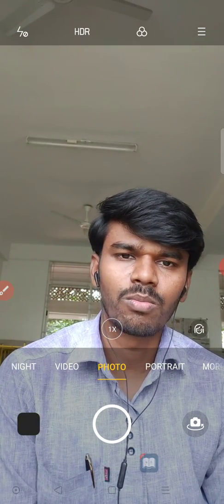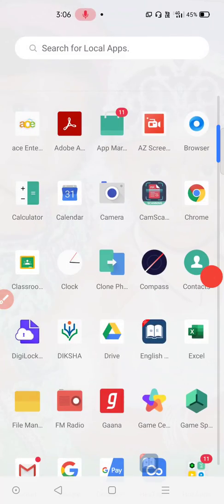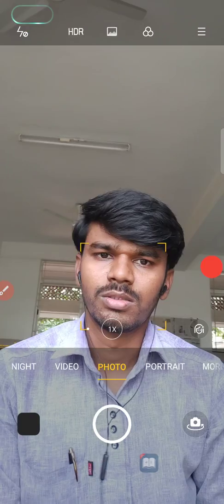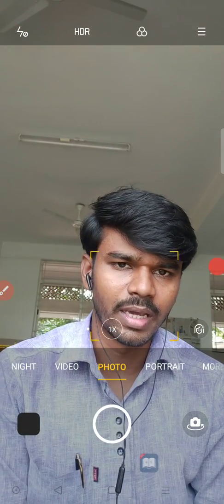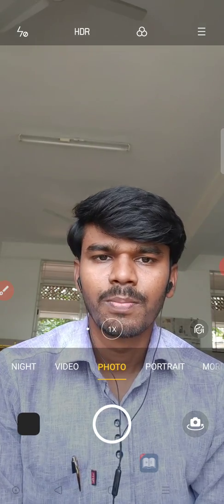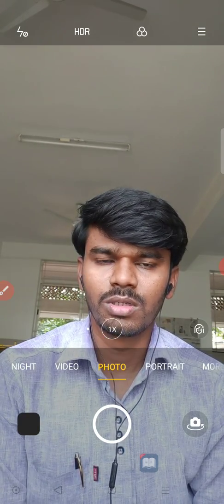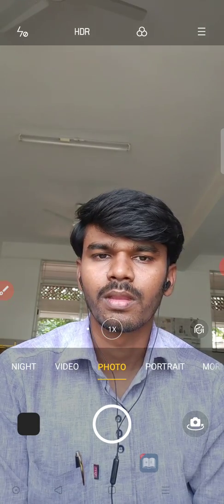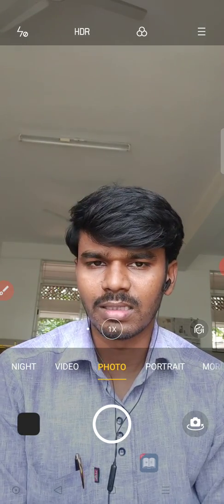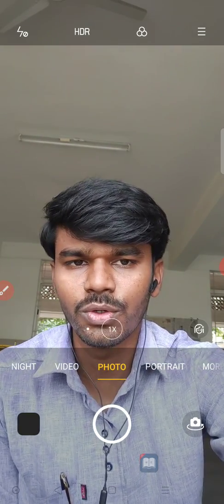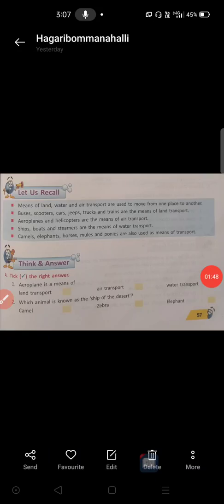But now we have modern vehicles like ship, bus, car, aeroplane and all. So about these things we discussed in our previous class, and in today's class let us discuss the exercise part of the 9th lesson, means of transport. Please look at your screen, all of you.